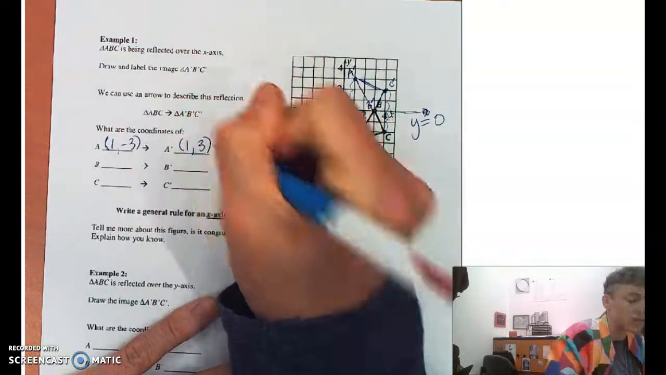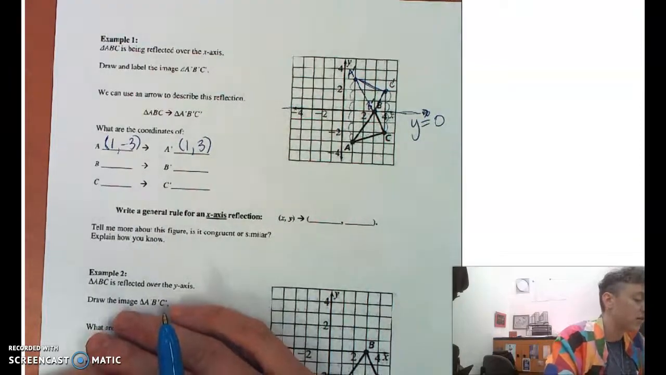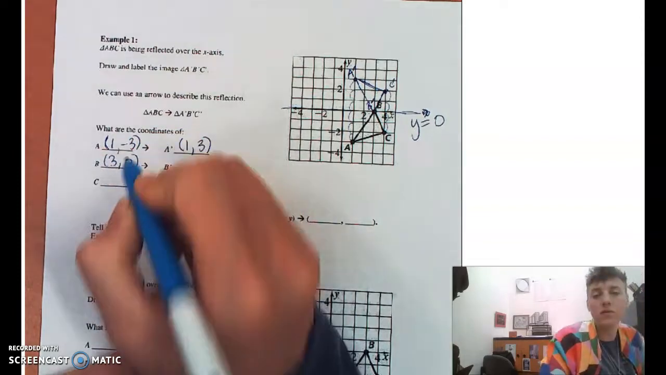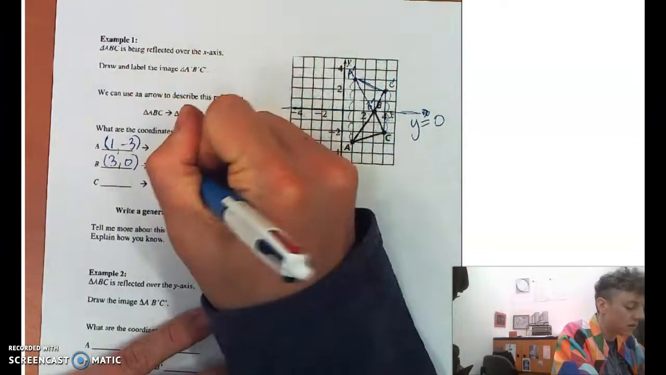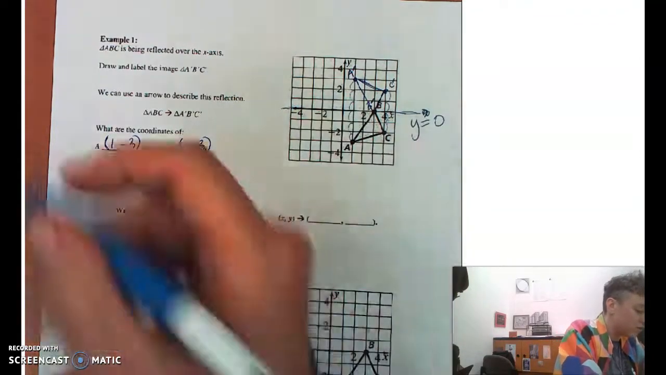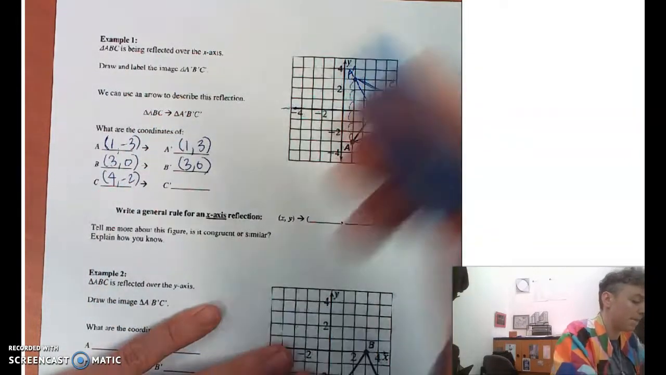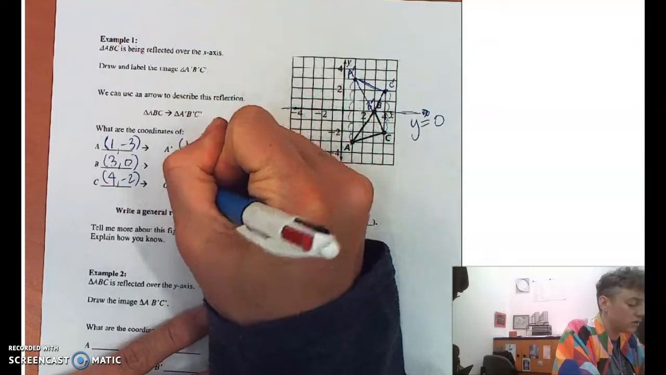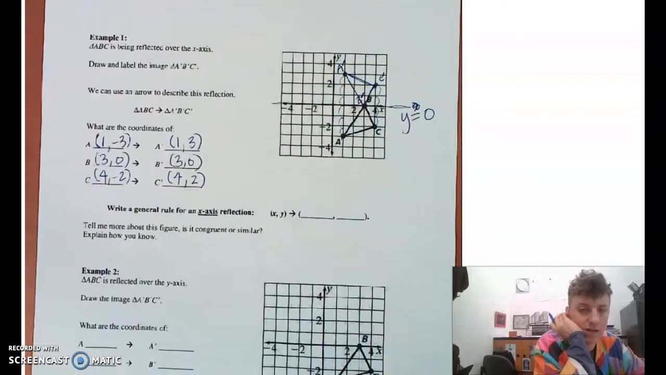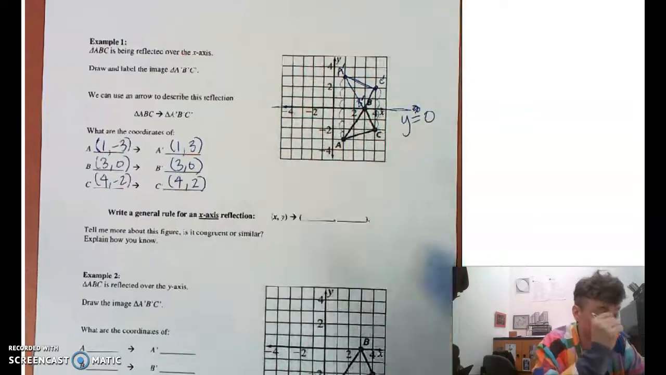So interesting. Very interesting. Where was B? 3, 0. And B prime didn't move because it was on the line of reflection, so that remained 3, 0. And C was at 4, -2. And C prime is at 4, +2. So can we find a general rule for an x-axis reflection based off of these points as examples?